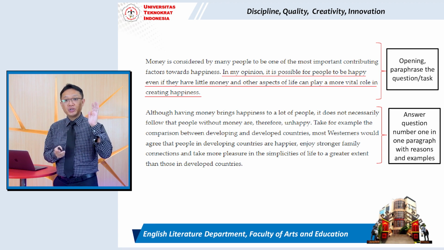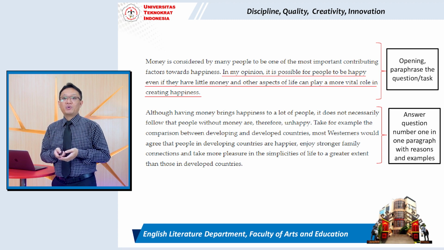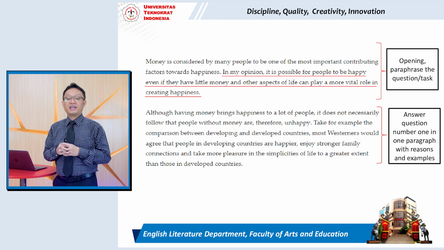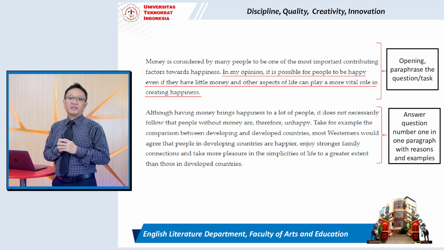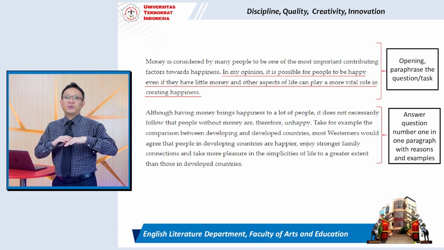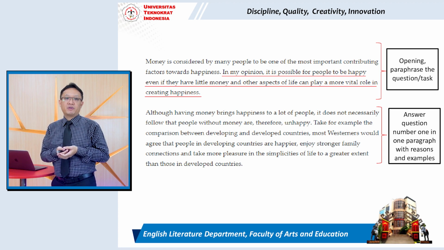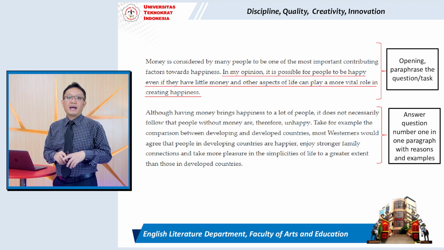Okay, now after you understand each of the questions, we'll look at the model answer. Look at the screen, students. This is the model answer. You can start your essay with an opening paragraph. I'll read for you.